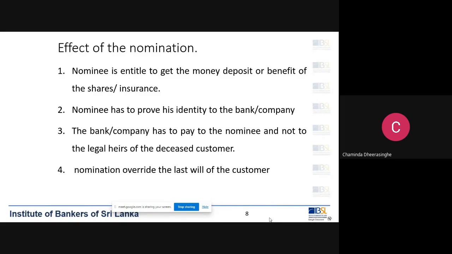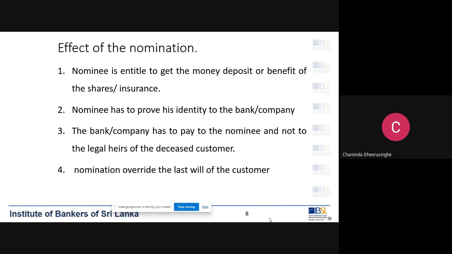Basically, it is very easy to remember like this. If there is a nomination, irrespective of what the customer has done, the money will go to the nominee. Nomination will supersede everything, right? The nominee will get the money. That you have to remember, register in your mind.